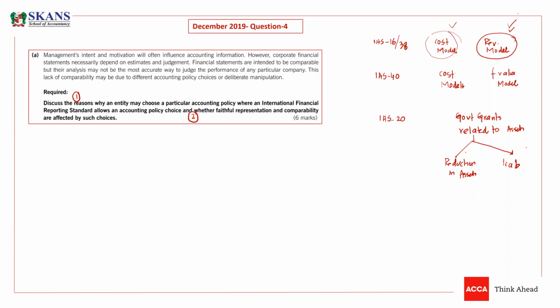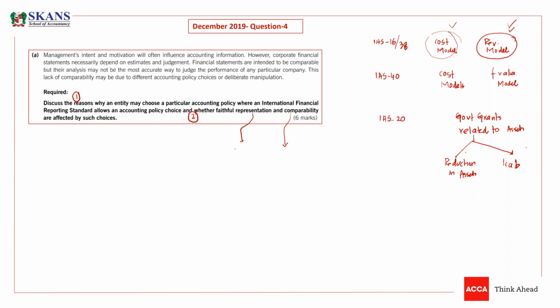When users look at both companies' financials, their profits, net assets, liabilities, and profitability will be entirely different under both methods. So yes, comparability will be compromised by giving these choices. Yes, faithful representation can be compromised.